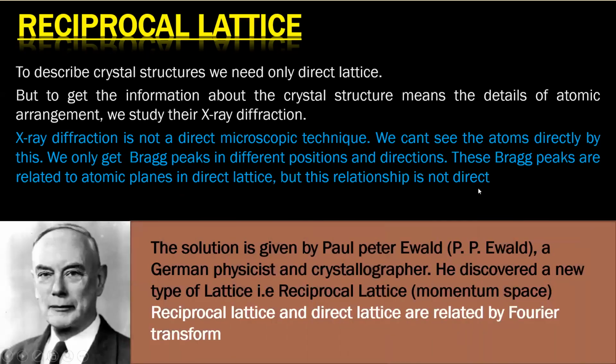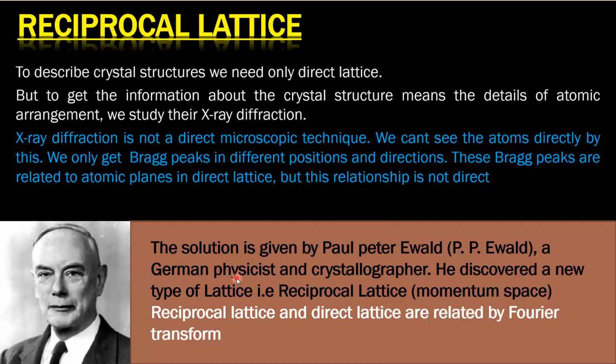The solution was given by the famous P. P. Ewald, Paul Peter Ewald, a German physicist and crystallographer, who gave us the idea of the reciprocal lattice so that we can draw the information about the atomic arrangement from that X-ray diffraction pattern, right? So that's how we are going to discuss the reciprocal lattice.